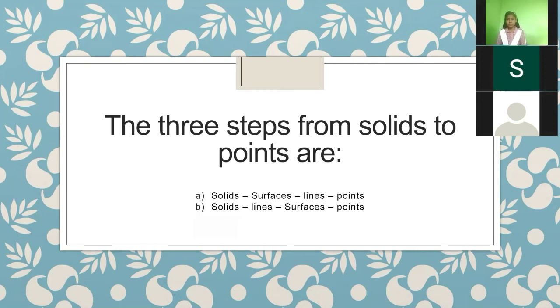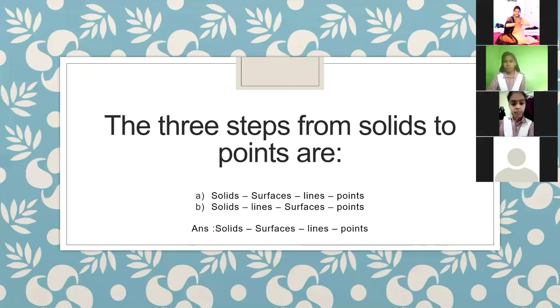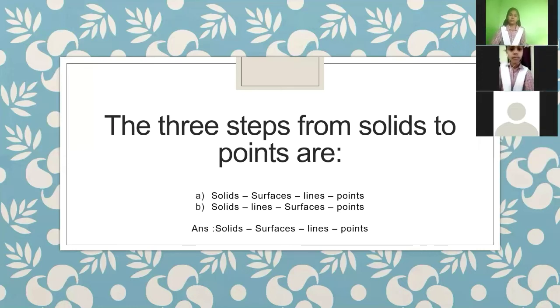From these two options, which is the correct one? Answer A. So you are saying that answer A is the correct one. Yes, answer A is correct, because from solid we get surfaces, then lines and points. From a point we start, then lines, then surfaces, and then solid. So option A is the correct one.